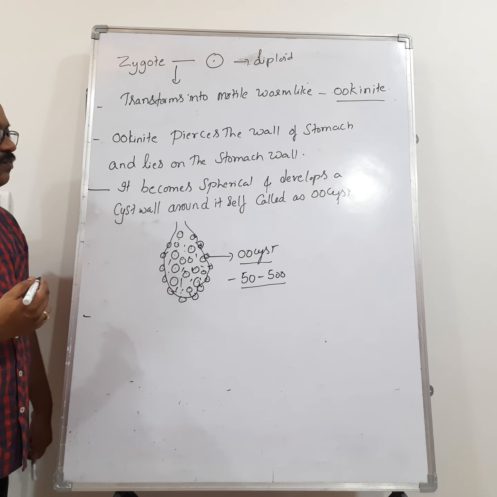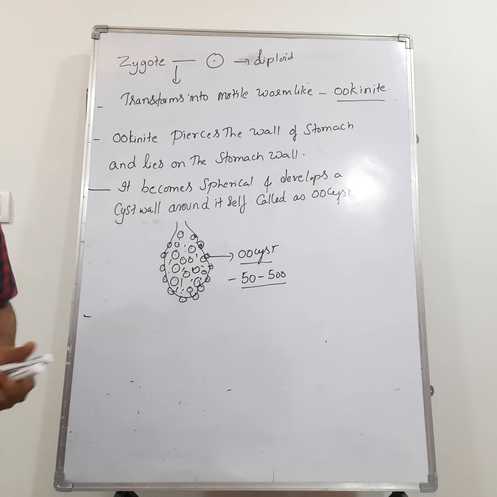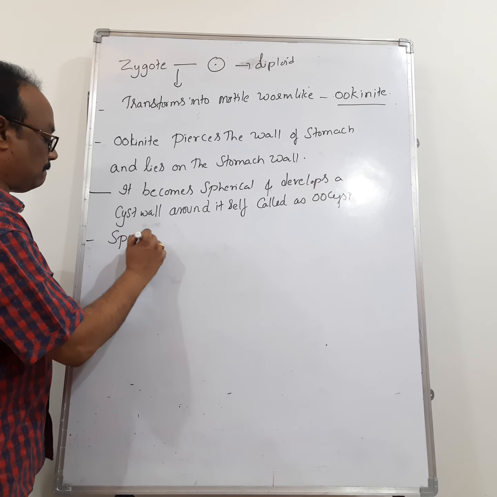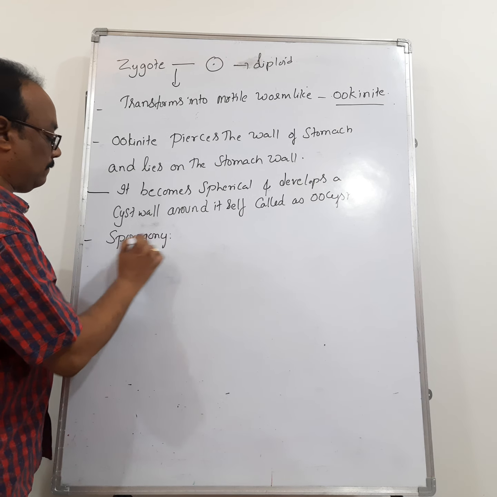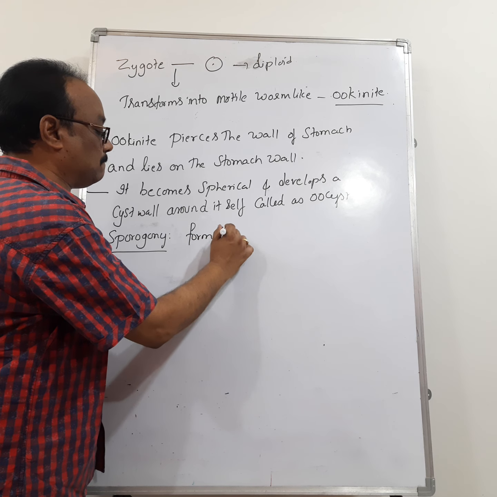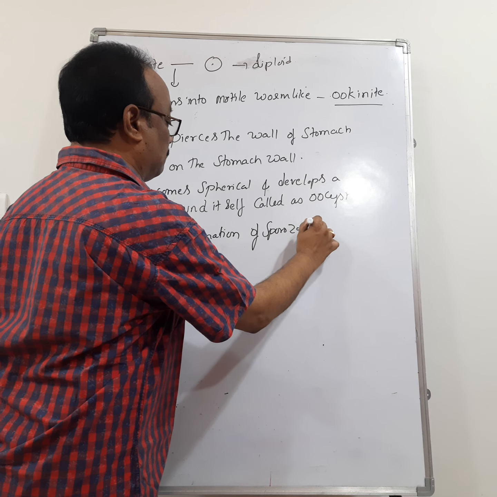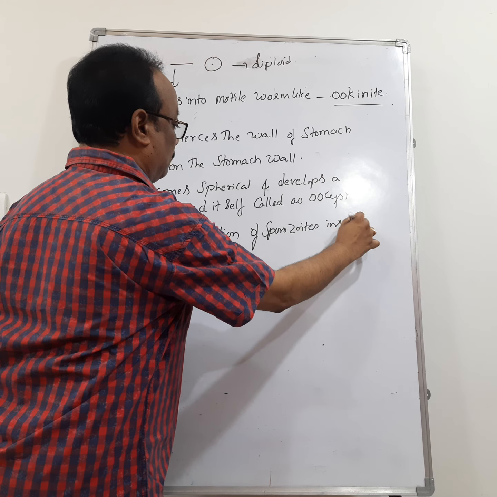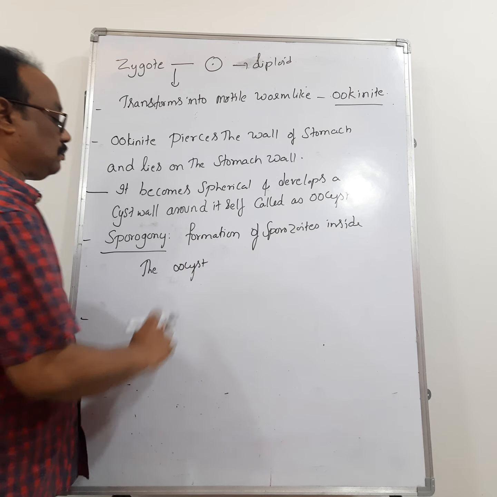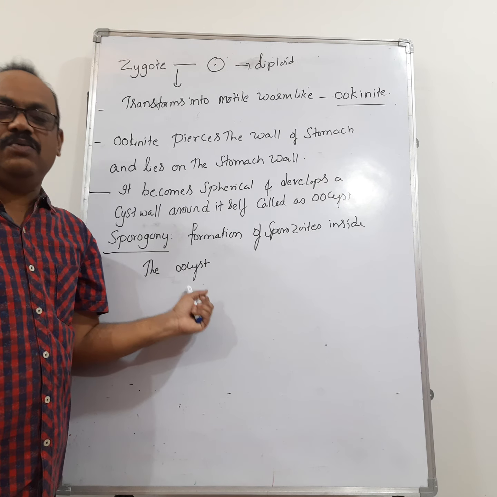So after the formation of the oocyst, it undergoes sporogony. Sporogony means formation of sporozoites inside the oocyst.